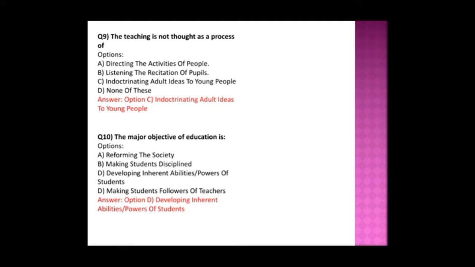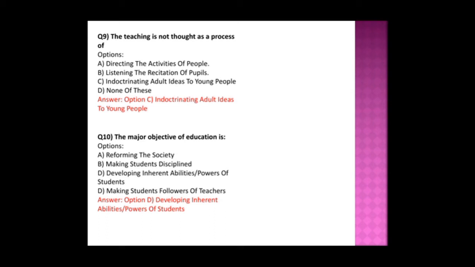The options here are reforming the society, that may be the objective, and making students disciplined, that's also one of the objectives, and developing inherent abilities or power of students, and making students followers of the teacher. Okay, here all of these could be answers, such questions can also come, where two or three may be the options. Okay, and here the answer is developing inherent abilities or power of students, mainly their abilities, their skills.